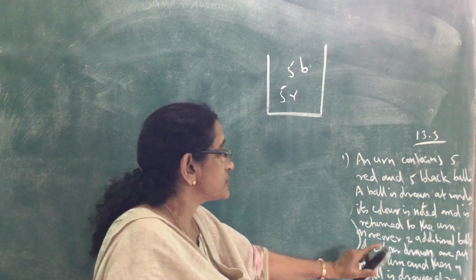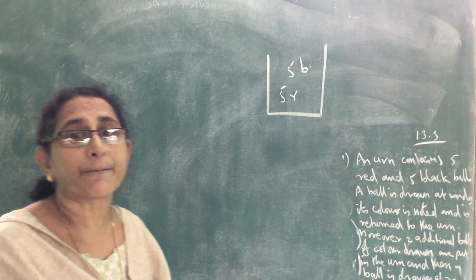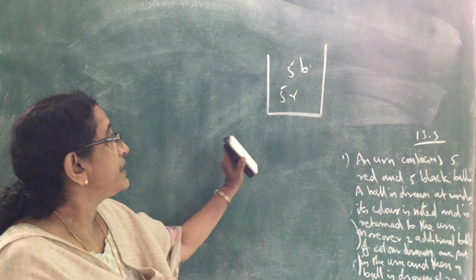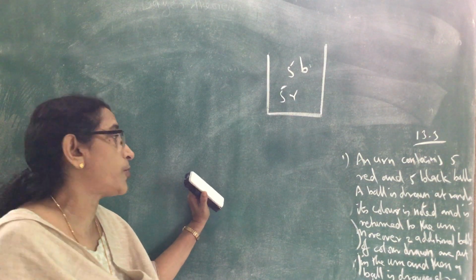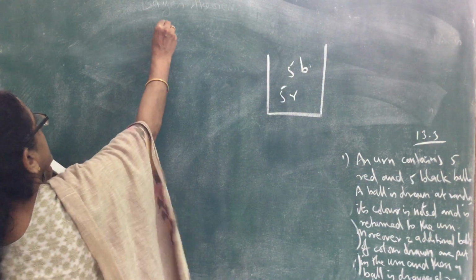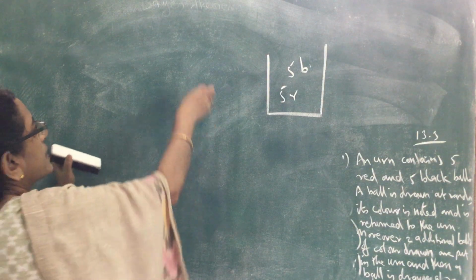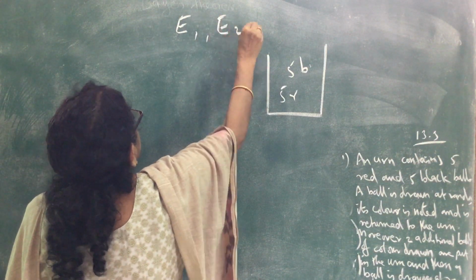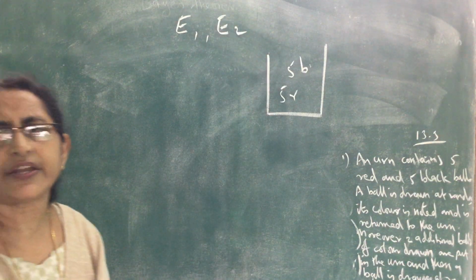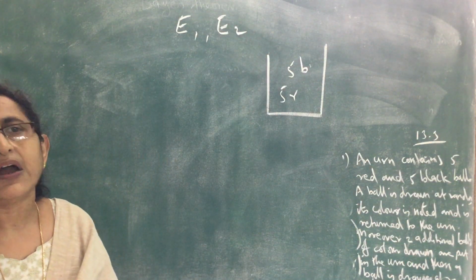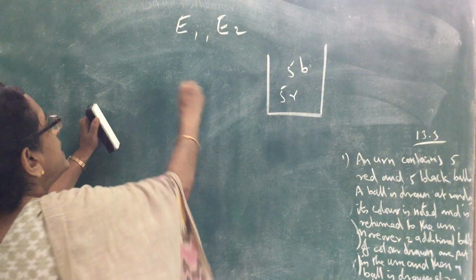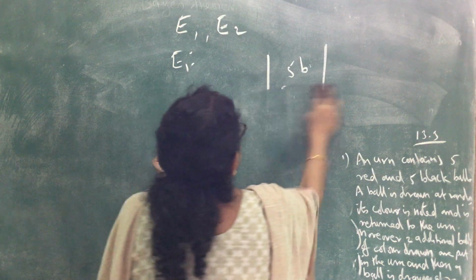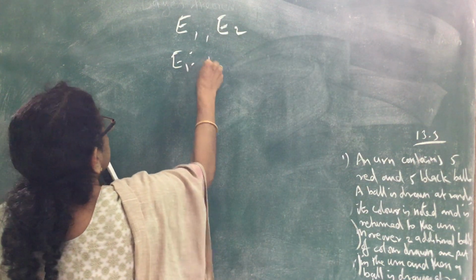That is the question. So first we have to apply the theorem of total probability. What is that? If E1, E2, etc. form a partition, here in the partition we are taking only two events. E1 and E2 form a partition of the sample space where we take E1 as the event, first ball drawn.